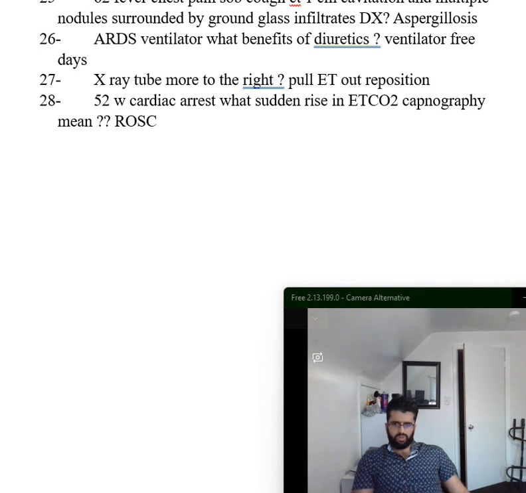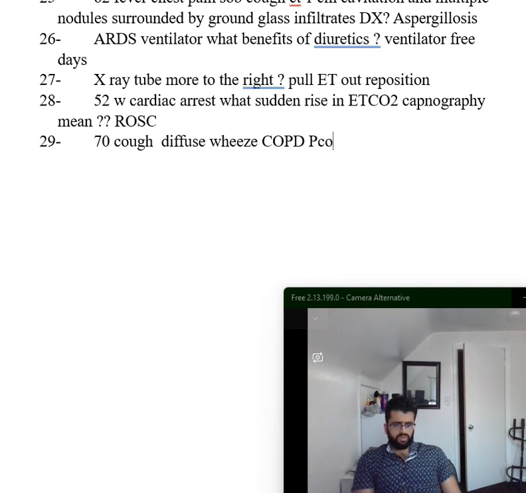Alright, so now we have this patient. We have a 70-year-old woman, came in with cough, and you examine her. There's diffuse wheezing, okay? There's diffuse wheezing, cough. She had COPD, hyperinflated lung, okay? Emphysema, COPD. You gave steroid and all of that. PCO2 is 70. What's the best next step?